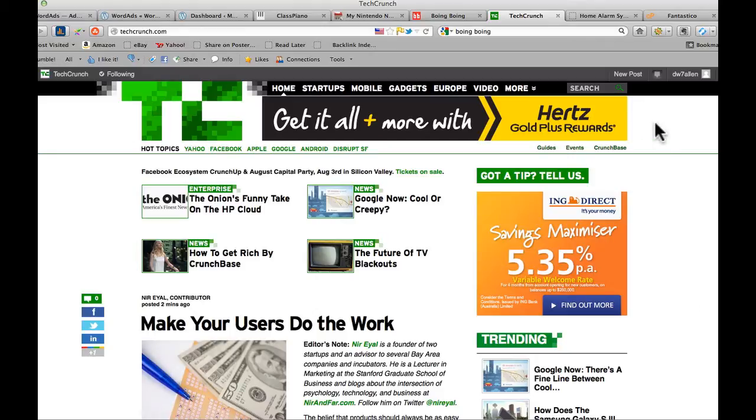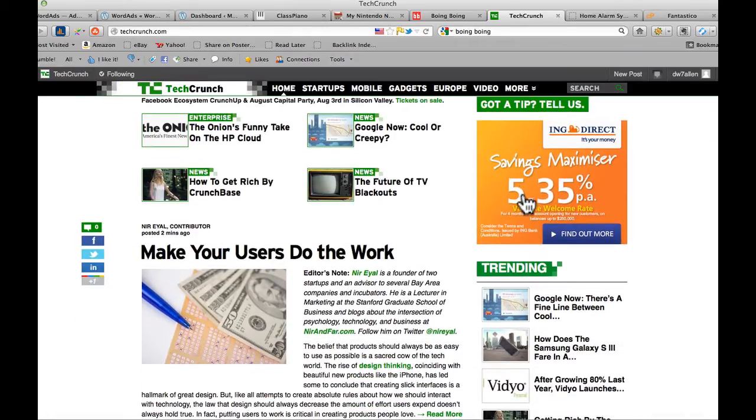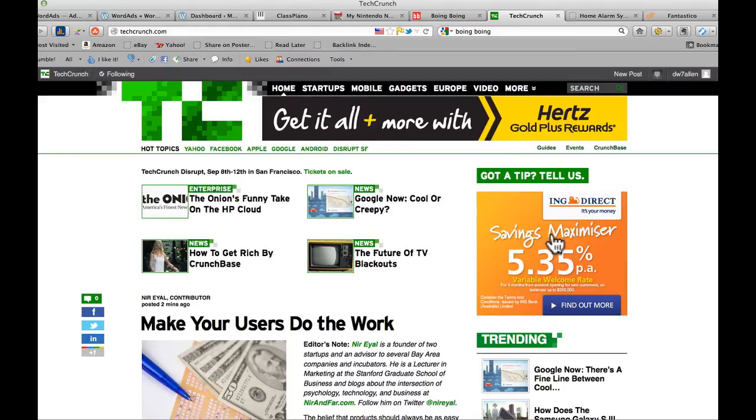This is displaying ads up here, which are part of the WordAds platform. So this is what they look like. Again, down here we've got a nice clean looking ad, and it is part of the WordAds platform.